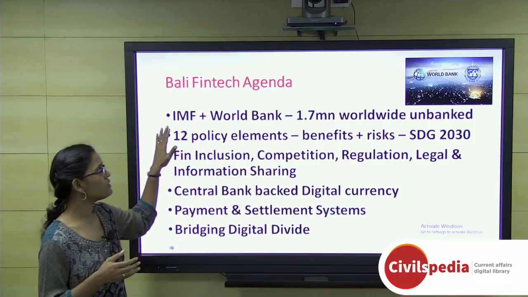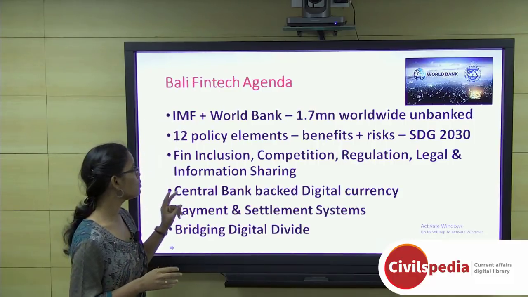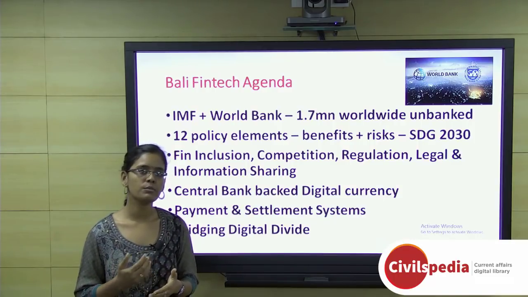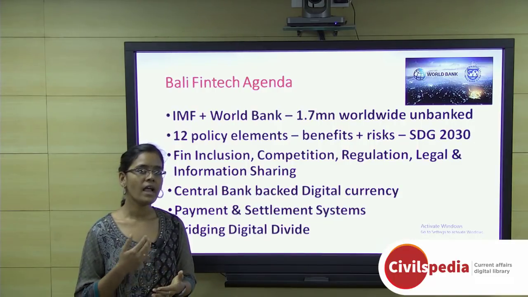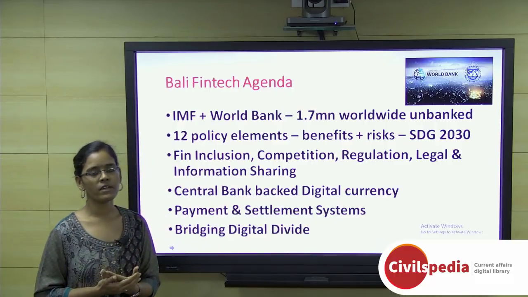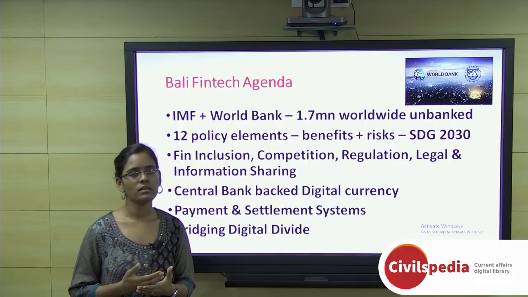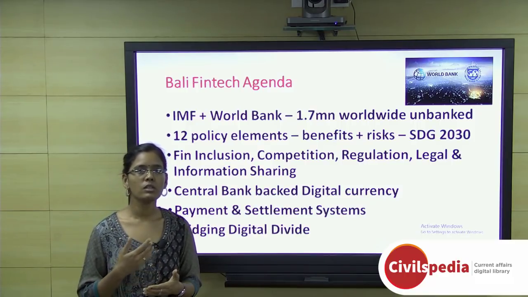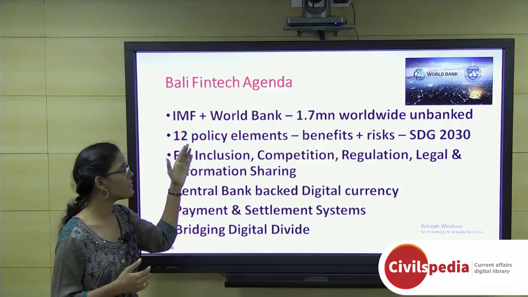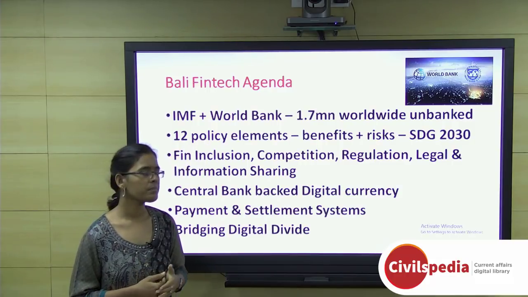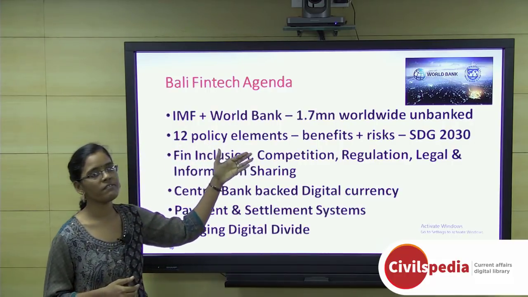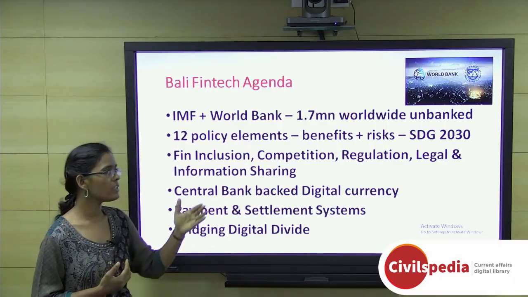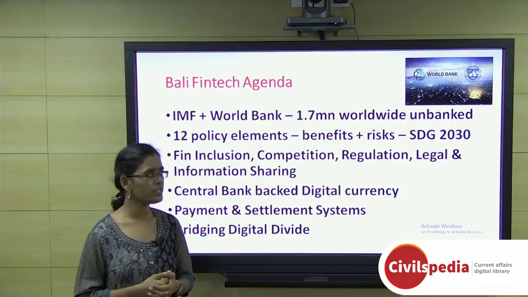So this agenda is mainly focusing on two things. One is how to harness the benefits of cryptocurrencies or the digital economy, and it is also addressing the risks being faced by the member countries of the IMF and World Bank with respect to the digital economy. Thereby addressing these two things, the benefits as well as the risks of the digital economy, the member countries can achieve the sustainable development goals by 2030.